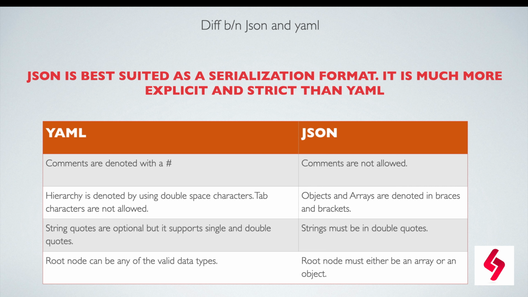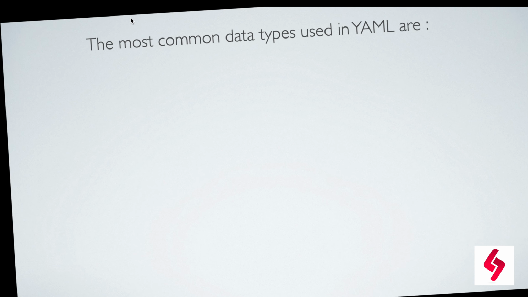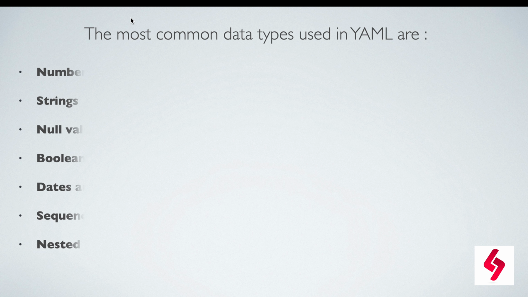In YAML, the root node can be any one of the valid data types. In JSON, the root node must be either an array or an object. The hierarchy is denoted by using double space characters. Tab characters are not allowed in YAML, but in JSON, objects and arrays are denoted in braces and brackets. The most common data types used in YAML are numbers, strings, null values, booleans, dates and timestamps, sequences, and nested values.